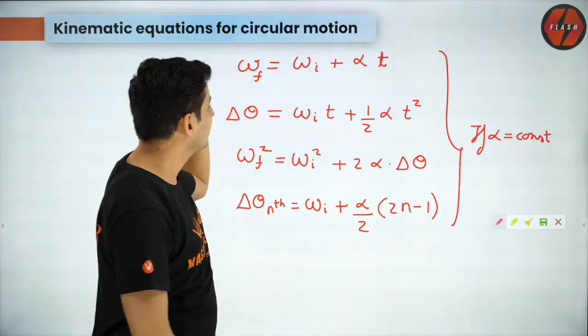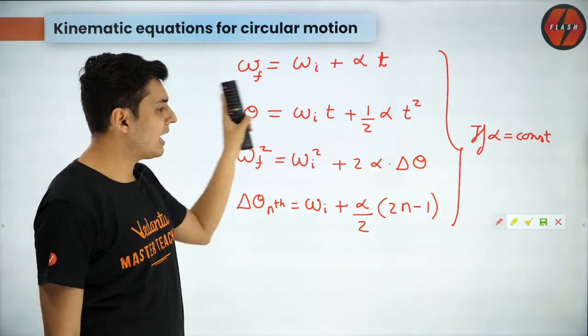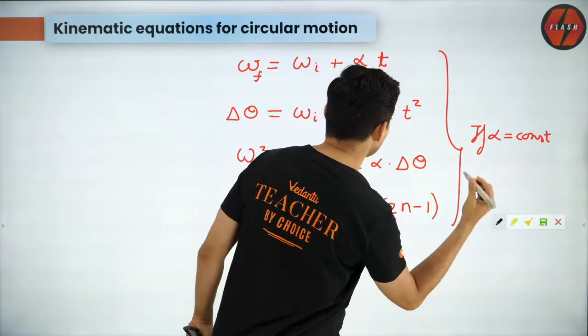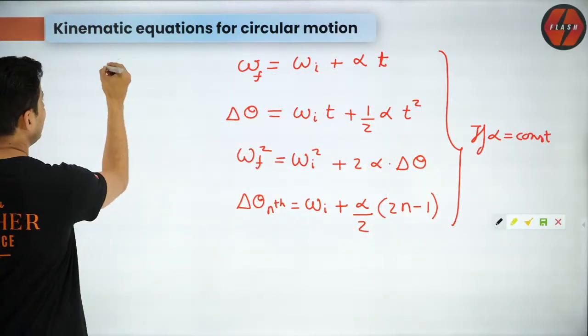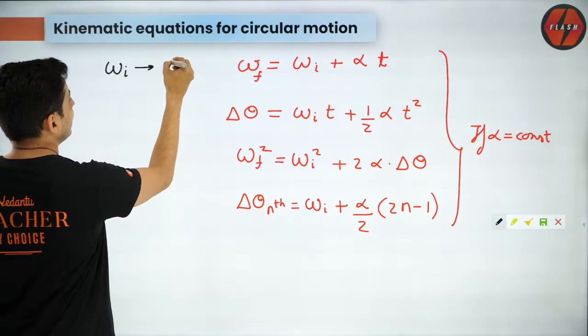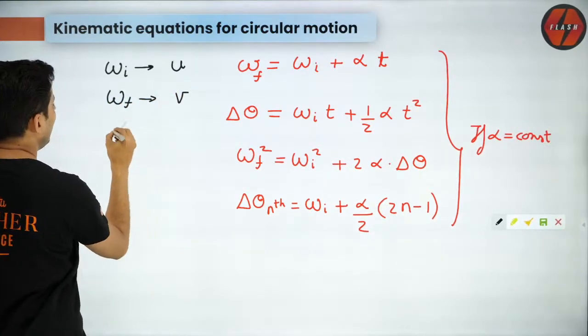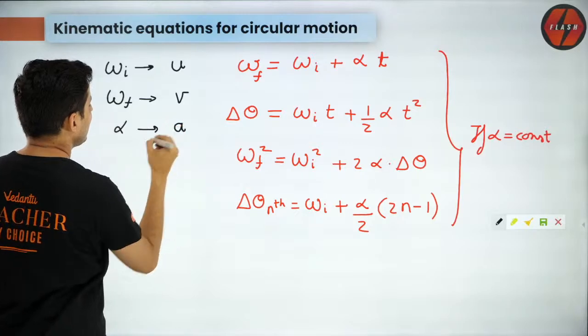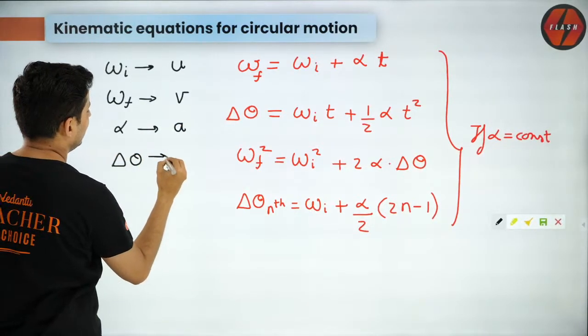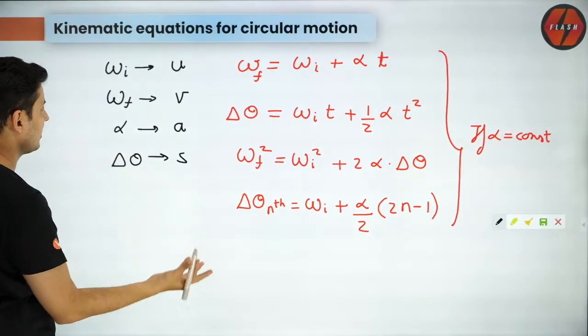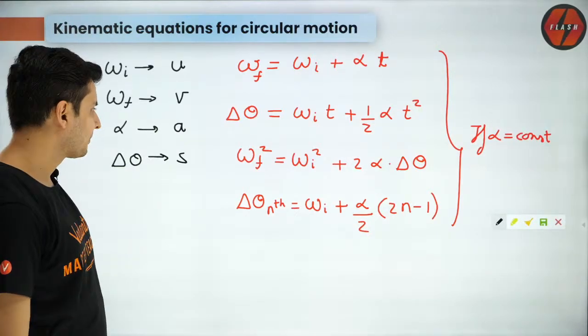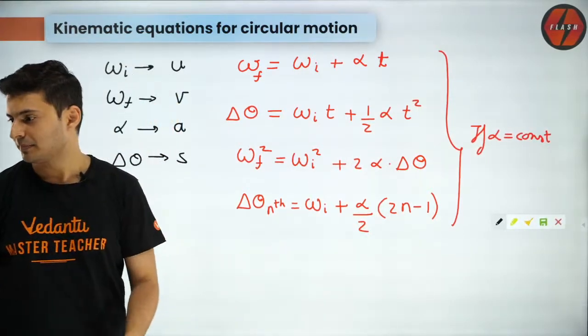I'll tell you, but all these variables are just analogous to our translational terms, like initial velocity is similar to u, final velocity is similar to v, alpha is similar to a, and displacement is similar to s. What else? Time is time. What more you want? So that's how it is.